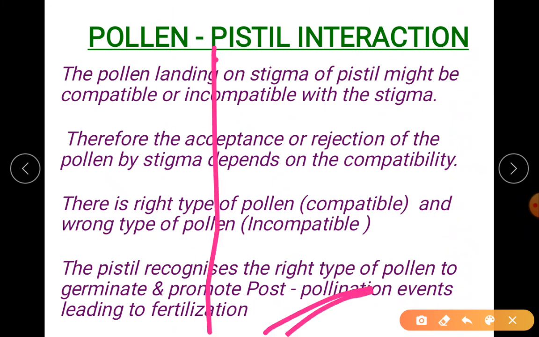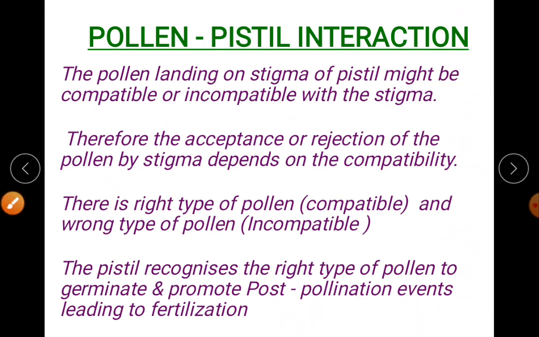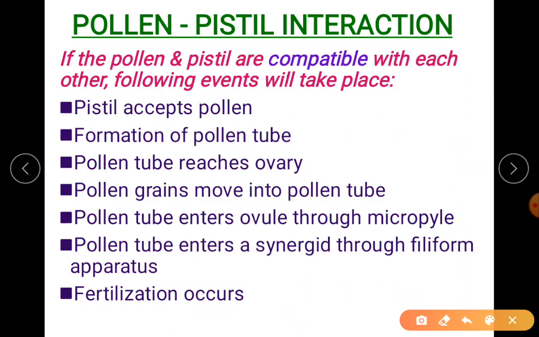So this is all the introduction part. This is a 5-mark question here. Remember, this is the introduction, and go in order. What if the pollen and pistil are compatible? Then these events will take place. The pistil will accept the pollen. Formation of the pollen tube occurs. The pollen tube will reach the ovary.